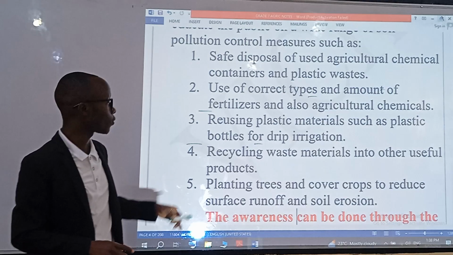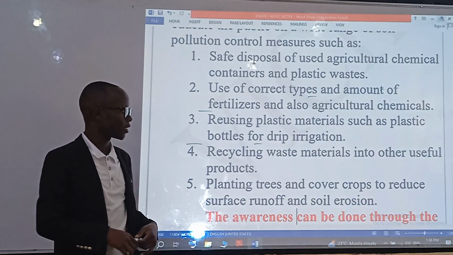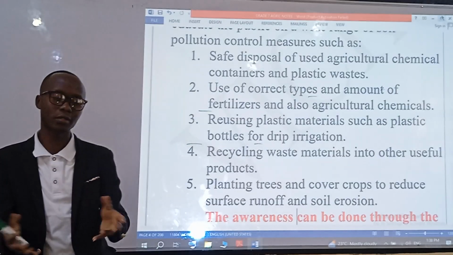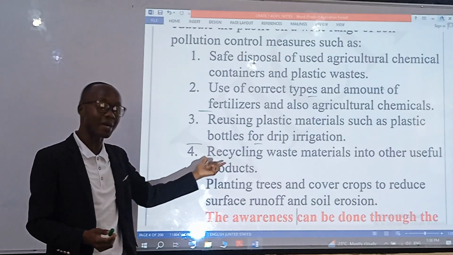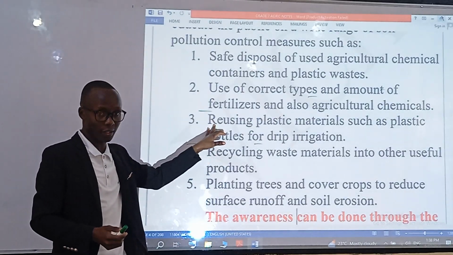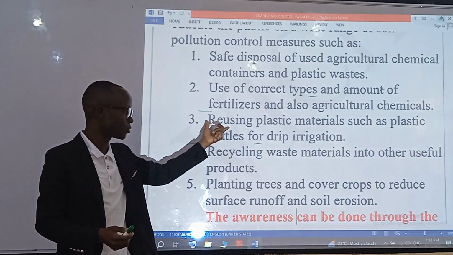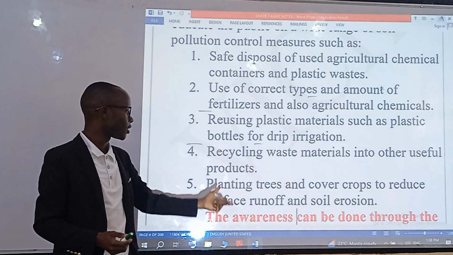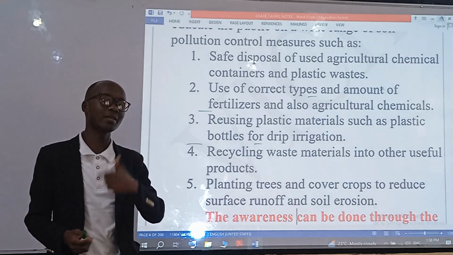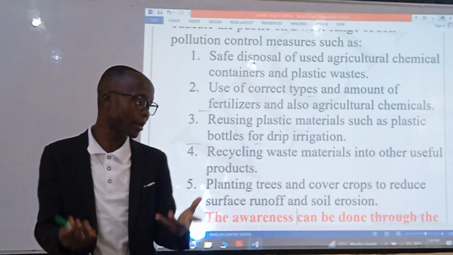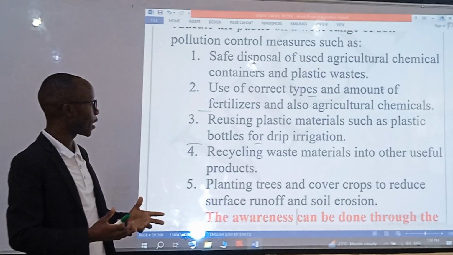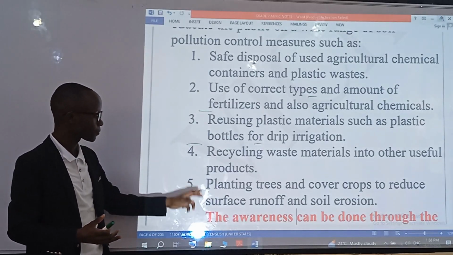For example, you may collect the bottles and refine them to make a flower vase, or refine them to make shopping bags. Right now we become recycling and not reusing. So get to understand the difference between reusing and recycling, because these are what we intend to sensitize the members of the public. These are what we intend to create awareness so that in collection we help control soil pollution.